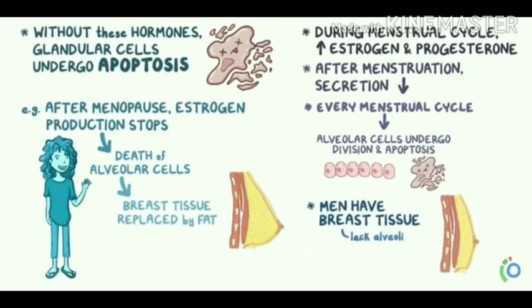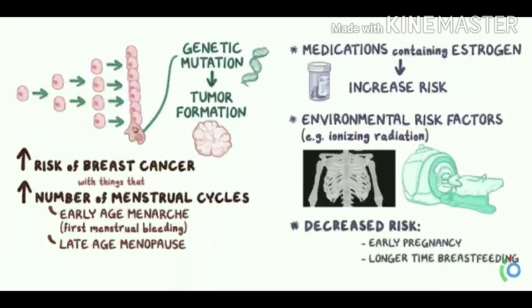Generally, not only women but also men have breast tissue, but they lack the milk-secreting alveoli. Next, each time cells divide, there is a chance that a genetic mutation will occur, and this mutation can lead to the formation of tumors. So with more menstrual cycles, with increasing age, there will be an increasing number of menstrual cycles, as